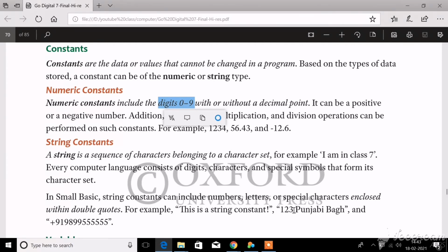It can be either a number, or a combination of number and text, or text alone. Look here, 1 2 3 Punjabi Bok. This is a combination of number and text. This comes under string constant because it is mentioned within the double quotation marks. Here only a phone number is mentioned. This is also a string constant because it is mentioned within double quotation marks. So this is all about string constant.